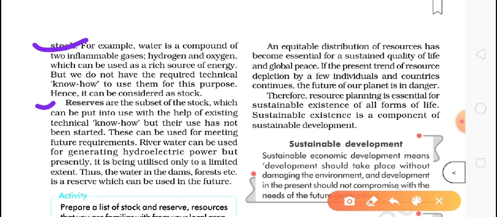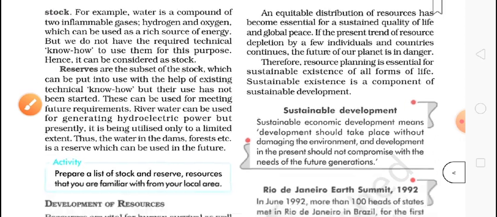We know how to use them, but their use has not been started. It is safe, so that is called reserves. These can be used in meeting future requirements. River water can be used for generating hydroelectric power, but presently we are not using that. So this is called reserve.